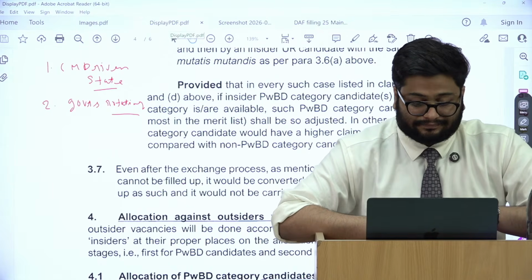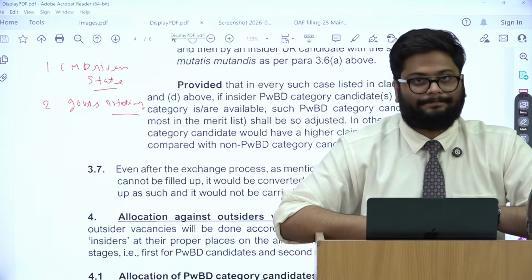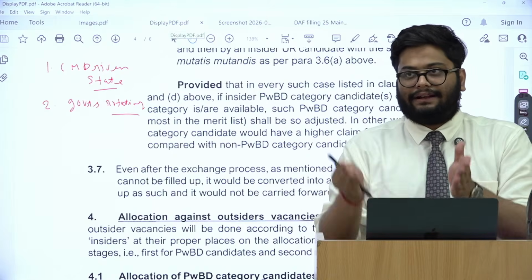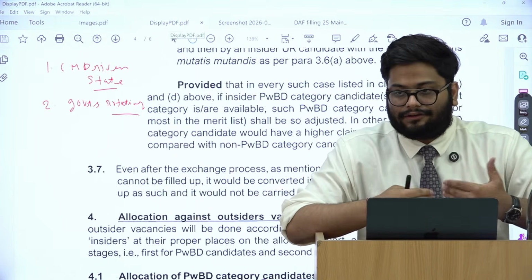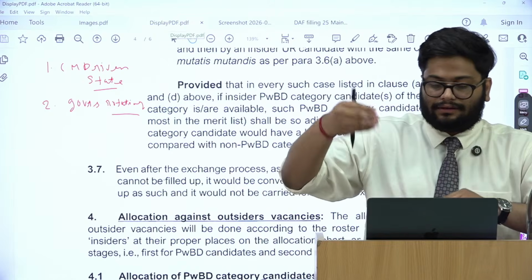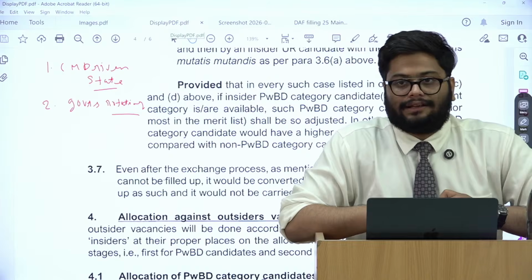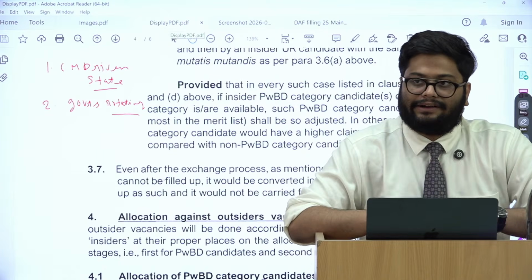Okay, so it's happening in cycles only now, and first insider vacancies will be filled. Then if insider vacancies are not filled, it will cross the community thing. It will go from general to ST to SC to OBC, and similarly for other categories, and it will be filled.